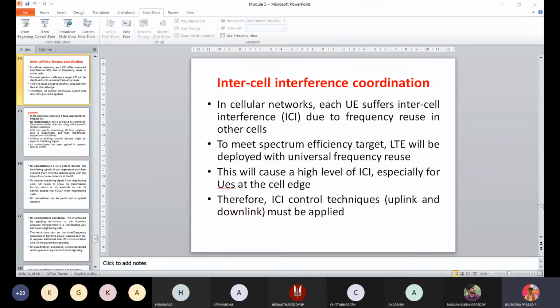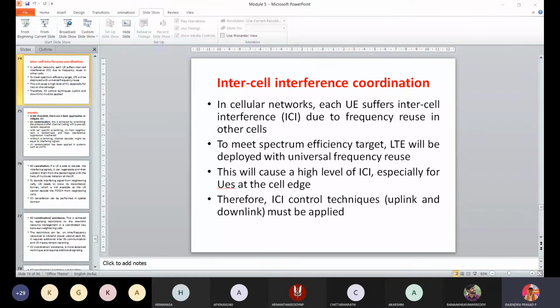And majorly, there will be a possibility of high interference. So to avoid this interference, what are the procedures we need to follow? To meet the spectral efficiency target, LTE will be deployed with universal frequency reuse. This will cause a high level of ICI, especially for user equipment at the cell edge. Therefore, ICI control techniques, uplink and downlink, must be applied so that we can reduce the interference. See, we cannot remove the interference, but obviously we can reduce it. To reduce this interference, which are the methods we have to follow?